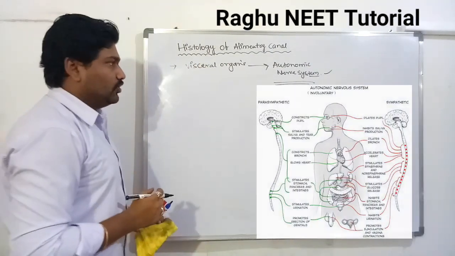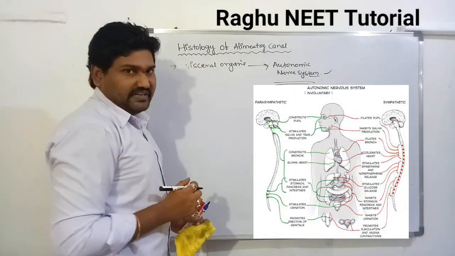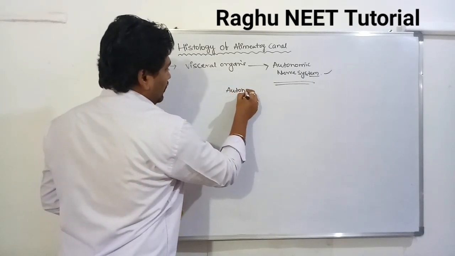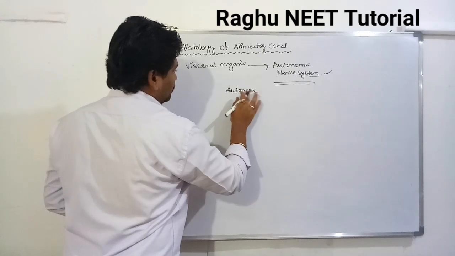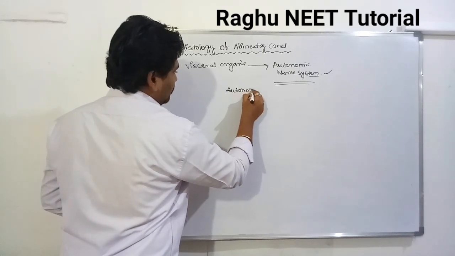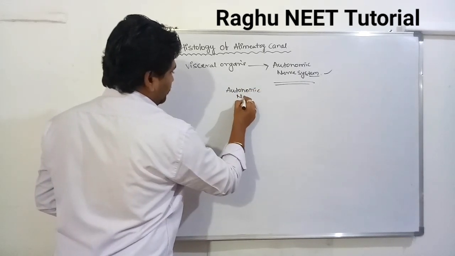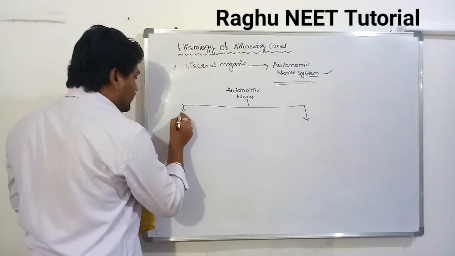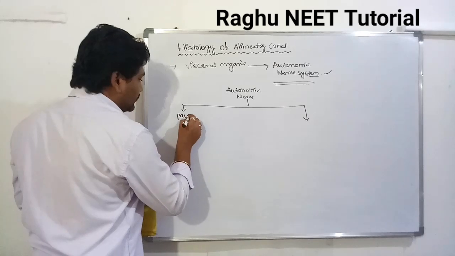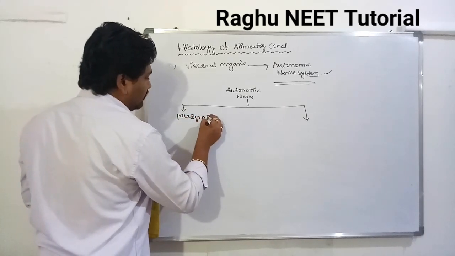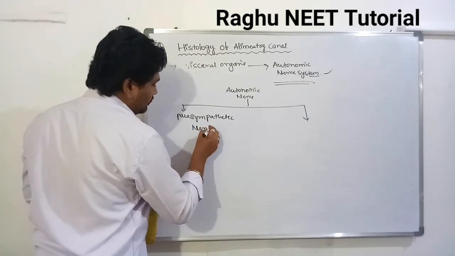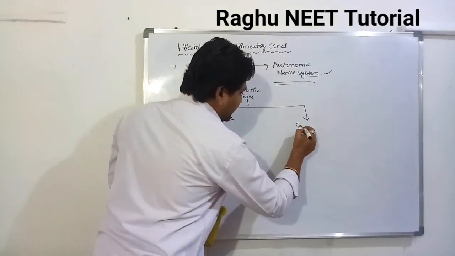We are discussing the Auerbach's and Meissner's plexus. First one, the autonomic nervous system. It can be divided into two regions. What are they? First one is the parasympathetic nervous system, and second one is the sympathetic nervous system.